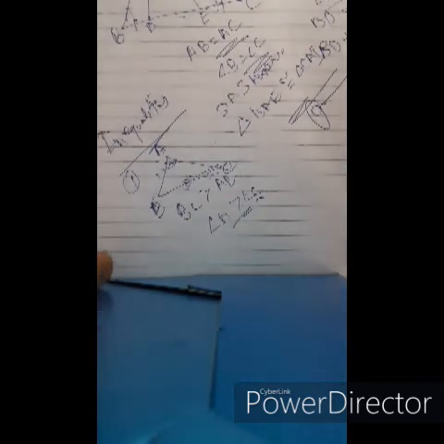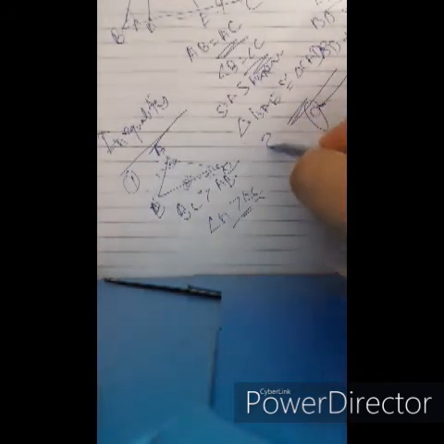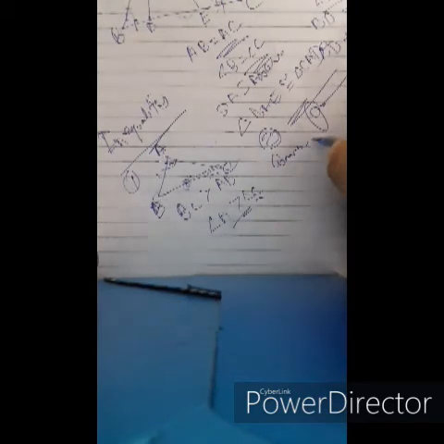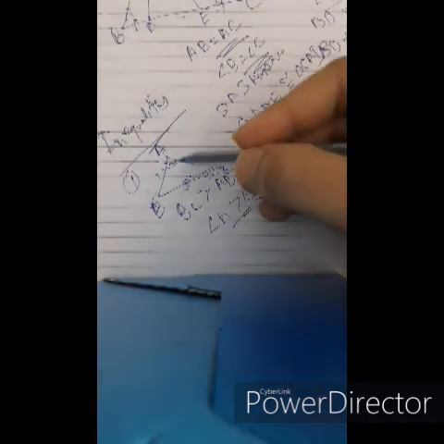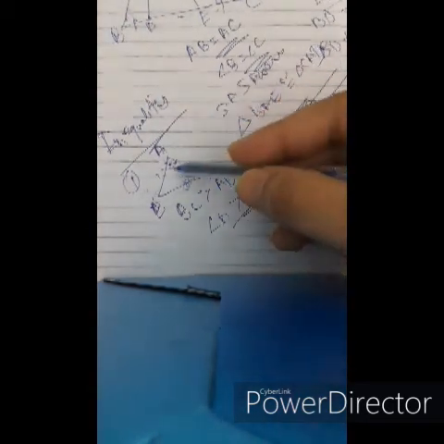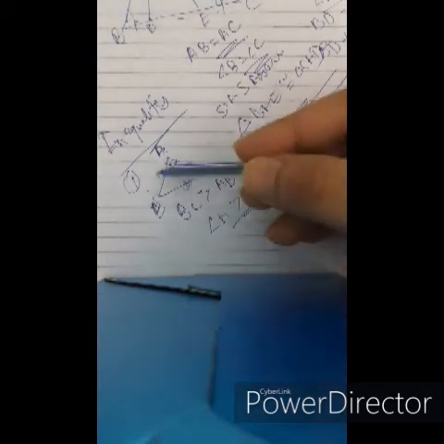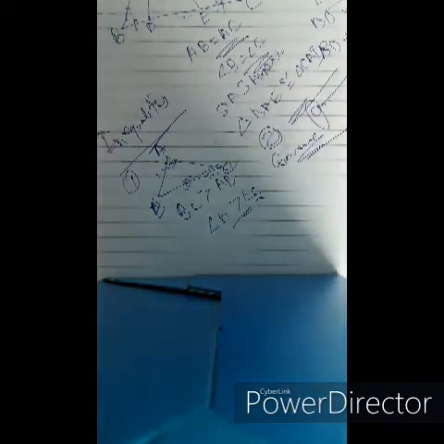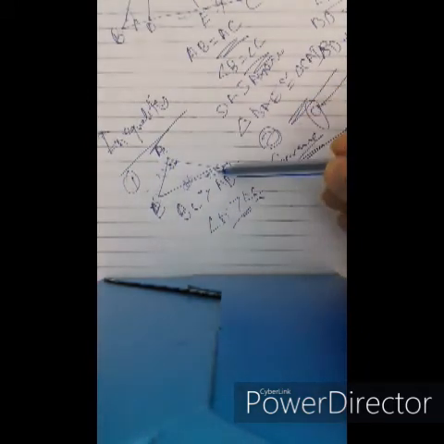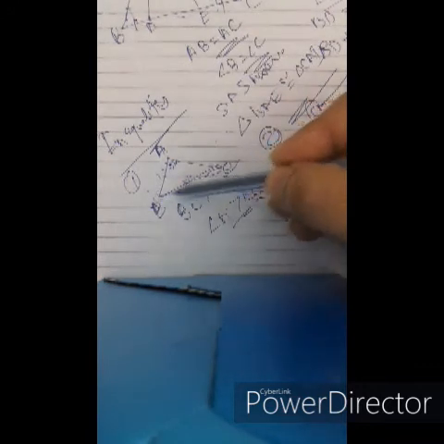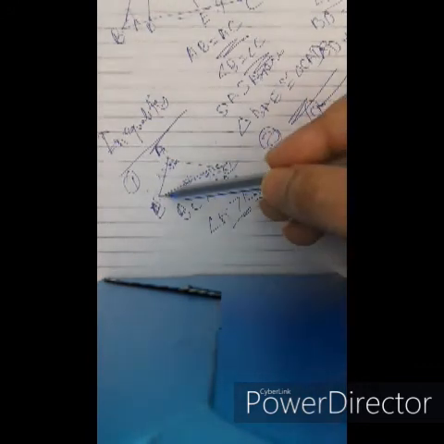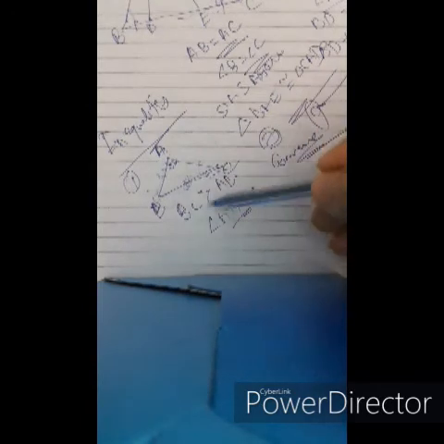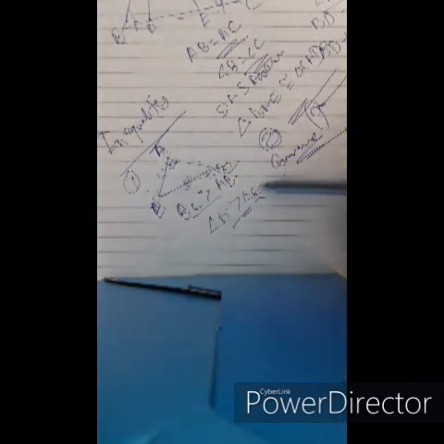Similarly, theorem 2 is the converse of theorem 1. If angle A is greater than angle C, then their opposite sides are also not equal. Here the side opposite to angle A is BC, and the side opposite to angle C is AB, therefore BC is greater than AB. It is just the converse. I hope you got that.